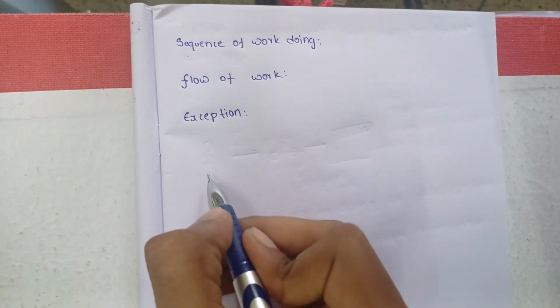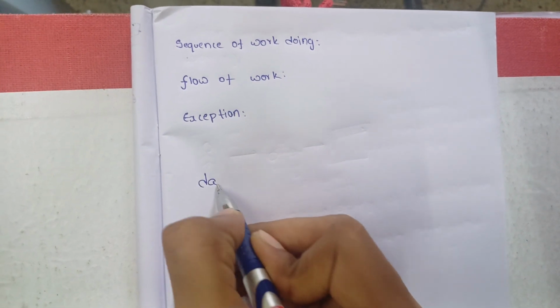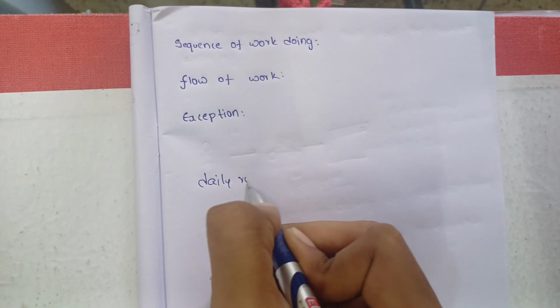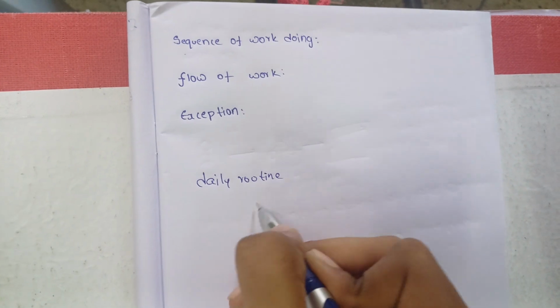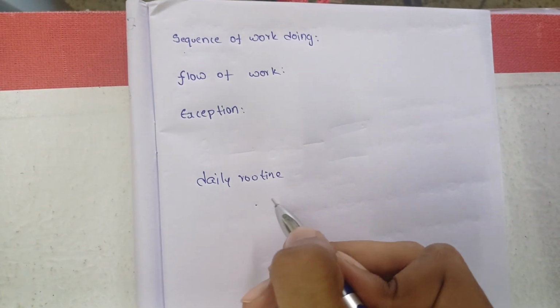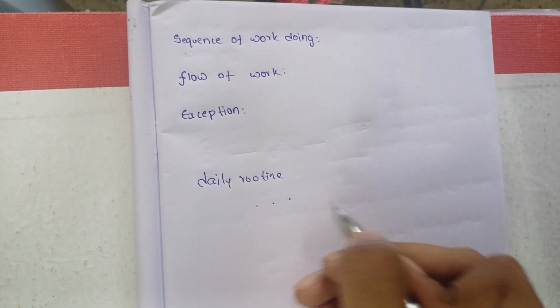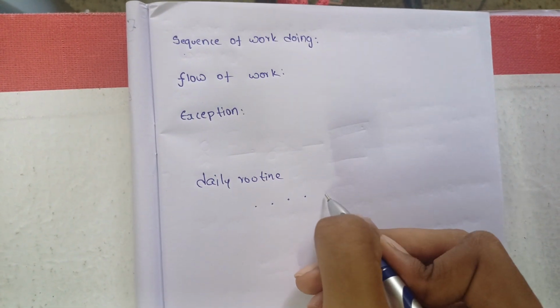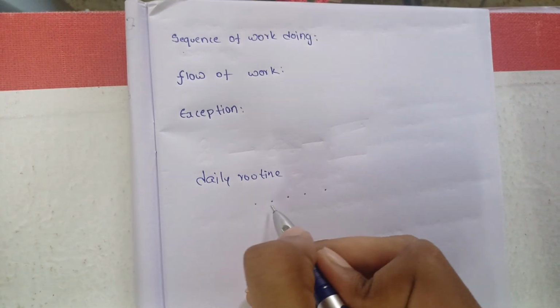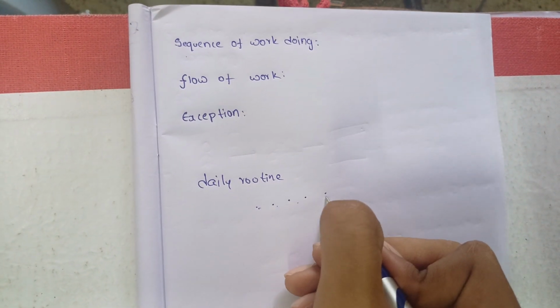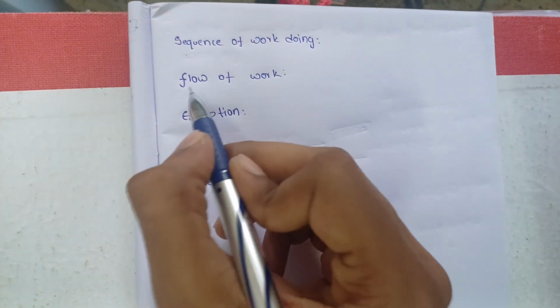Consider your daily routine. First thing you do is wake up. After waking up, you brush. After brushing, you freshen up. After that, you eat tiffin and you go to work. So this is a set of sequences. Now let us know about flow of work.